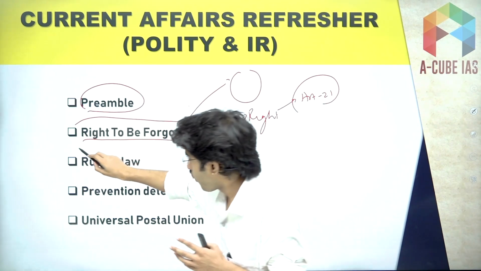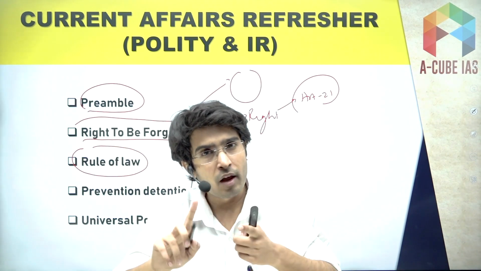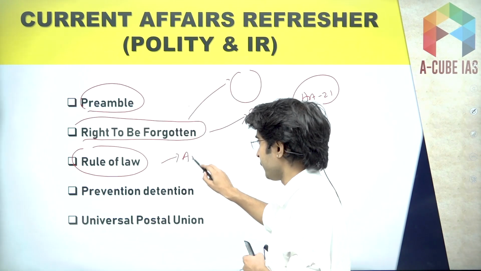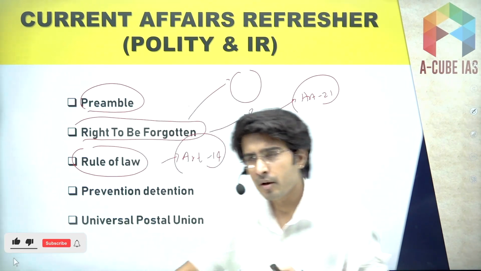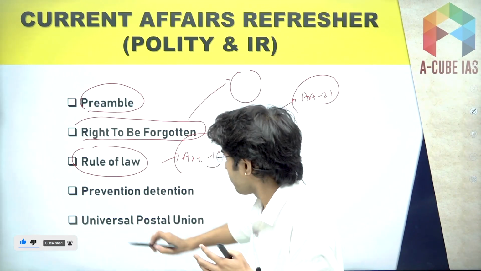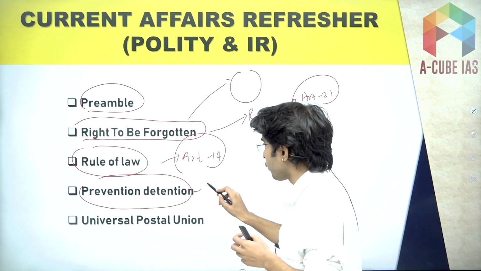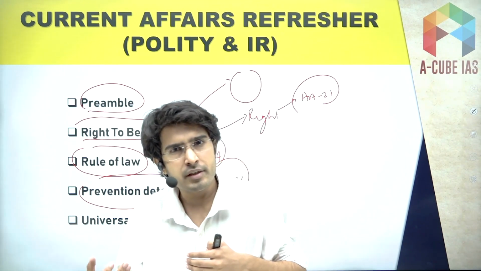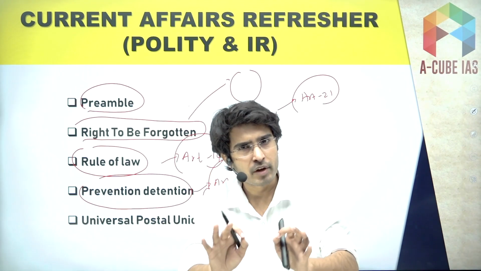After that, we made a video on the rule of law as well. So rule of law is very, very important. Equality before law is also important, and you must know about Article 14 here. So you can revise all the important provisions related to Article 14. This is very, very important. Then preventive detention. This preventive detention is provided by Article 21. So it provides the protection against detention under Article 21. This is very, very important.